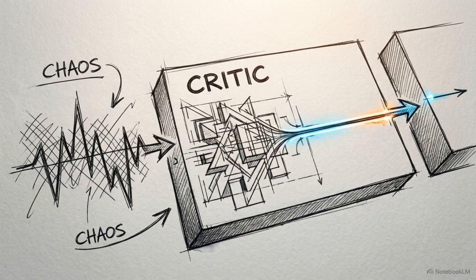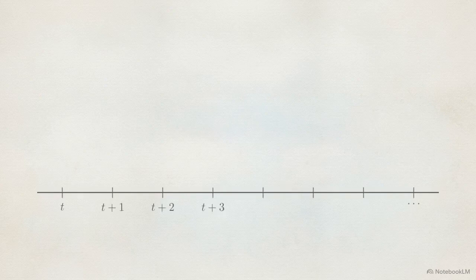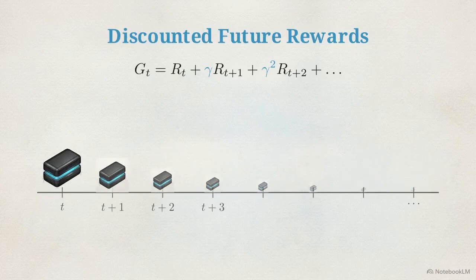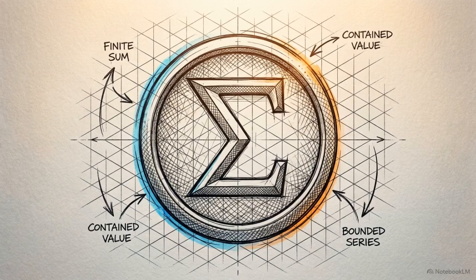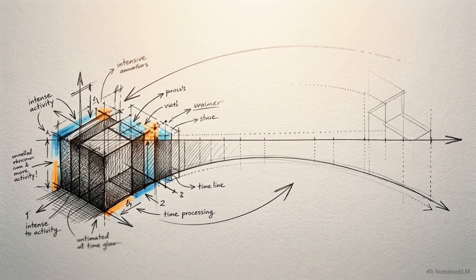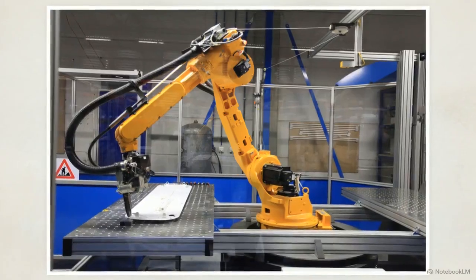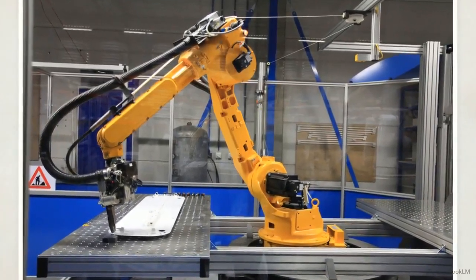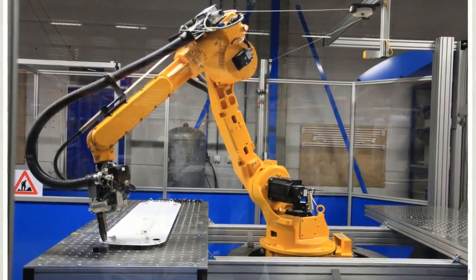Up to this point, all these algorithms have utilized discounting to artificially shrink future rewards, ensuring the sum of an episode remains mathematically finite. While discounting is a vital tool for ensuring convergence in episodic games, it creates a problematic time bias in continuing tasks. For an industrial robotic arm operating indefinitely, we shouldn't prioritize the next 10 seconds over the next 10 hours simply because of an arbitrary discount factor.